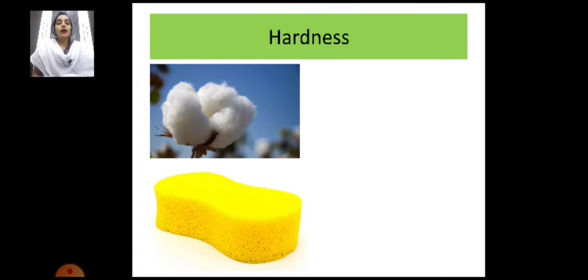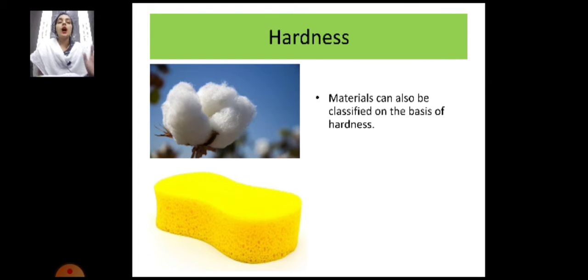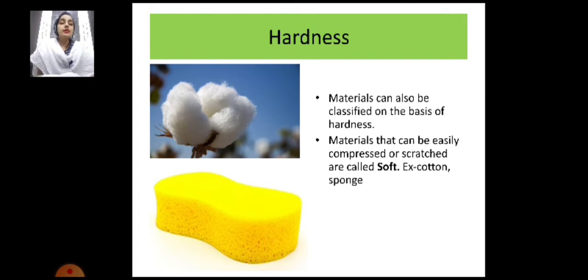That is hardness. Hardness is also a property of any object. So, an object can be hard as well as soft. Materials can also be classified on the basis of their hardness. Materials that can be easily compressed or scratched are called soft, for example cotton and sponge.